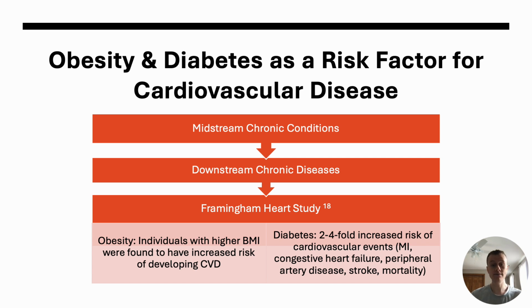Both obesity and diabetes are significant risk factors for the development of cardiovascular disease. In addition to this, rates of cardiovascular diseases among those with either obesity or diabetes are significant, highlighting how midstream chronic conditions influence downstream chronic diseases. To demonstrate this, we have extensive cohort studies, such as the Framingham Heart Study, which revealed individuals with a higher BMI or diagnosed diabetes were found to have an increased risk of developing cardiovascular disease. In cases such as diabetes, the risk of CVD increased 2 to 4-fold.